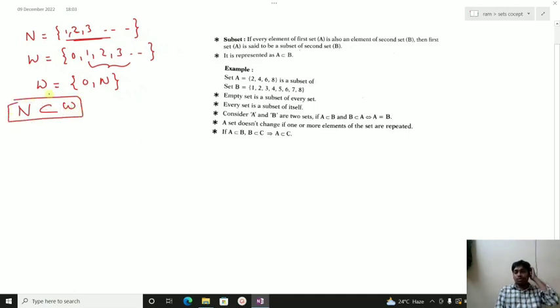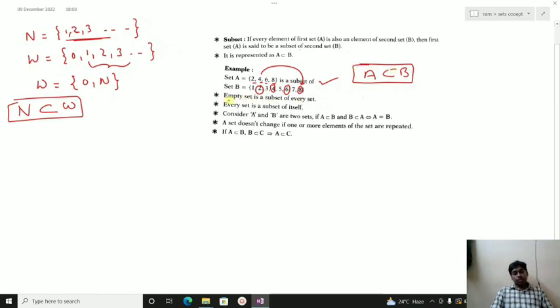Okay, I hope you understood. You see here, set A has the elements 2, 4, 6, 8. Set B has 2, 4, 6, 8. So all the elements of A are there in B. Then A is called a subset of B.